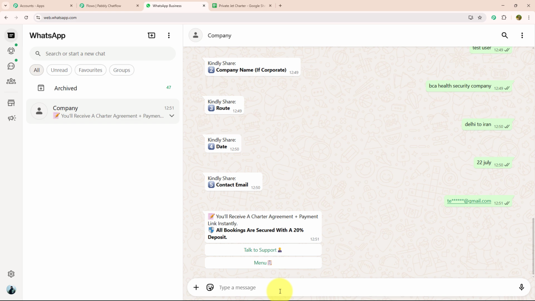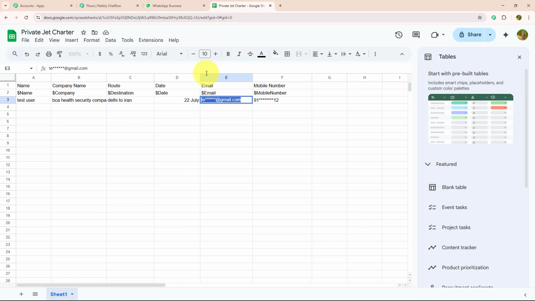will receive a chartered agreement plus payment link instantly. All bookings are secure with a 20% deposit. And with that they have also provided me 2 action buttons: talk to support and menu. Not only that, my data is automatically filled into my Google Sheet as well. As you can see, name, company name, route, date, email and mobile number.